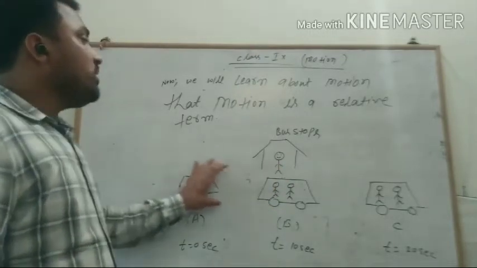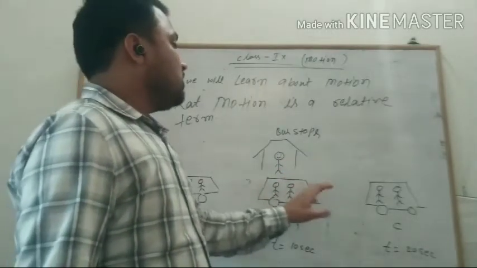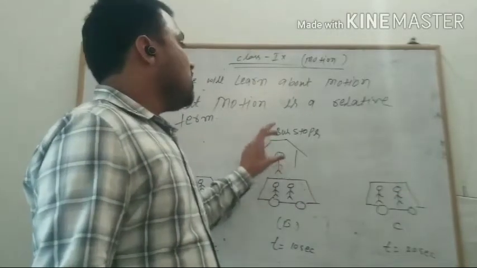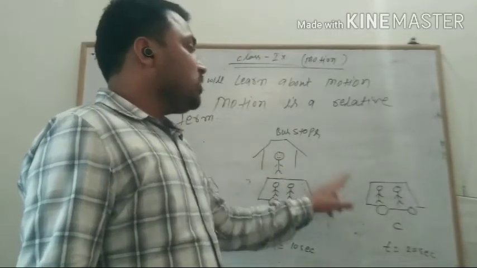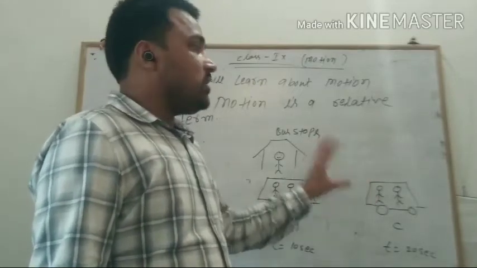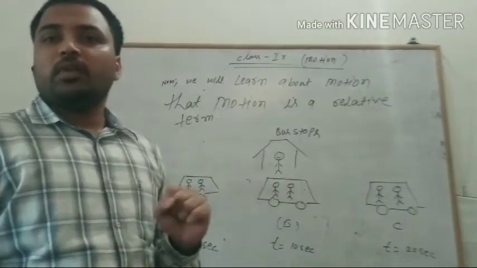The bus is moving towards them, and now the bus is at point C. When the bus is moving toward point C, this person sees that the bus has changed its position and is moving away from the bus stop, or away from them.